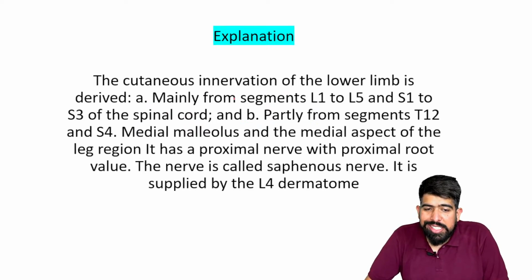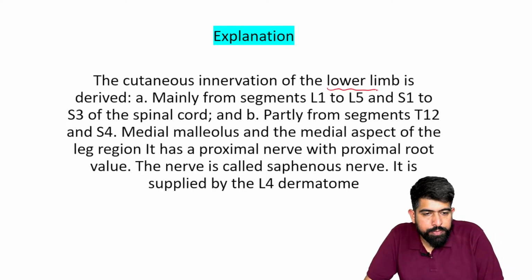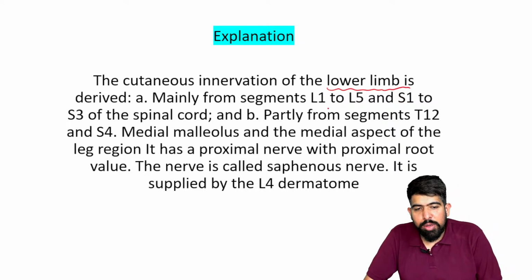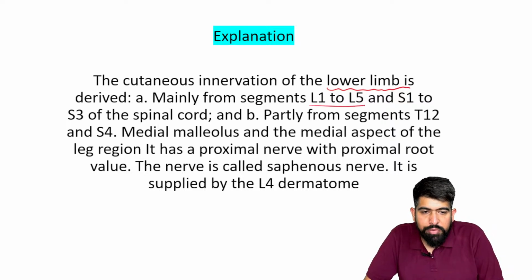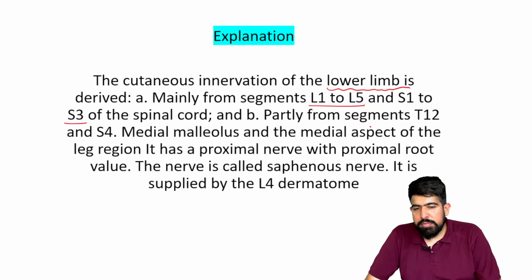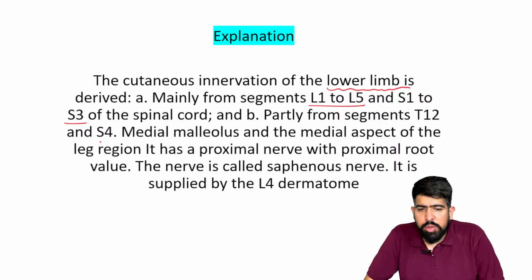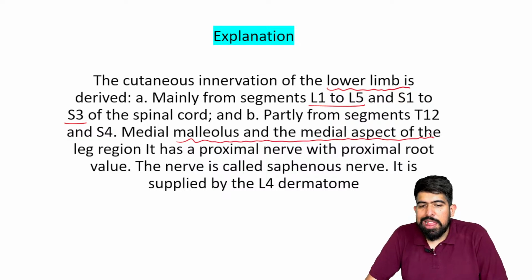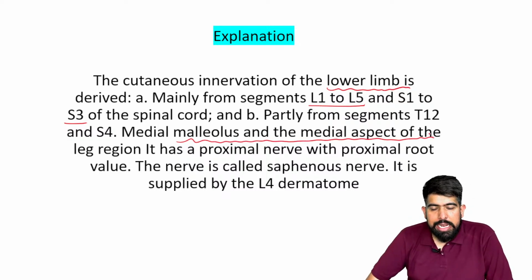The cutaneous innervation of the lower limb is divided into many forms from the segments L1 to L5 and then S1 to S3 of the spinal cord. And if we're talking partially about the segments from T12 to S4, this will be the medial malleolus and the medial aspect of the leg region, right?